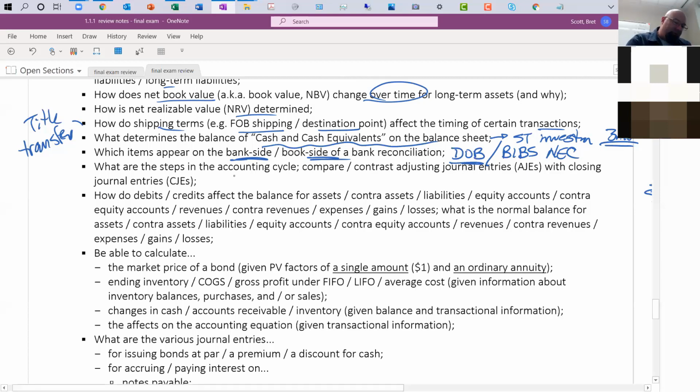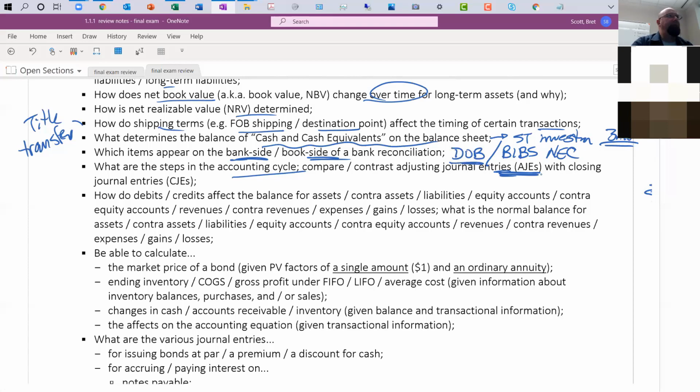What are the steps in the accounting cycle? So record the journal entry, put it into the ledger, create a trial balance, create the financial statements, all those processes, right? Most of the time we're just recording journal entries, but realize that at the end of a reporting period, you have to do some adjusting journal entries for things like prepaid rent or depreciation expense, right?